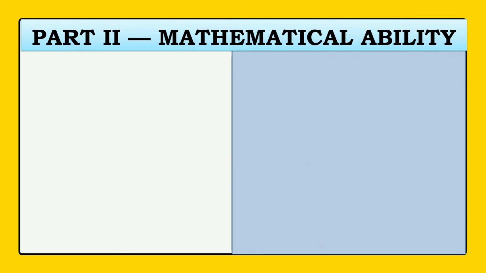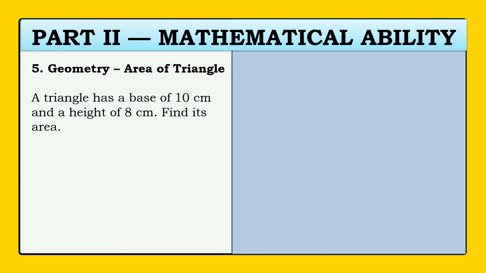Alright, let's move on to a geometry problem. A triangle has a base of 10 centimeters and a height of 8 centimeters. Find its area. A. 30 square centimeters, B. 35 square centimeters, C. 40 square centimeters, or D. 45 square centimeters. What do you think the answer?